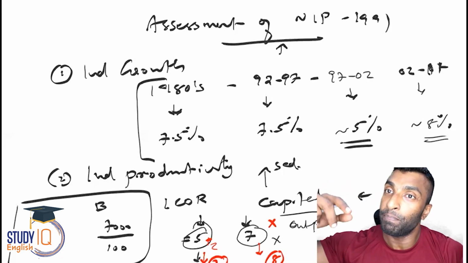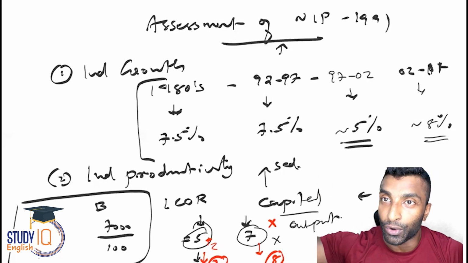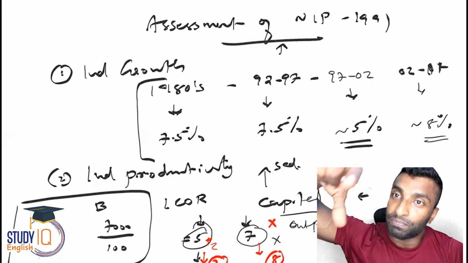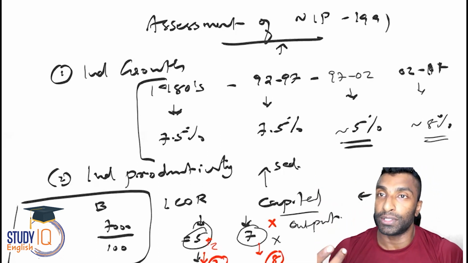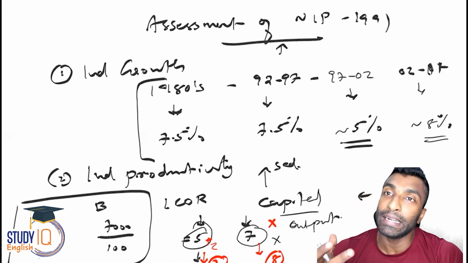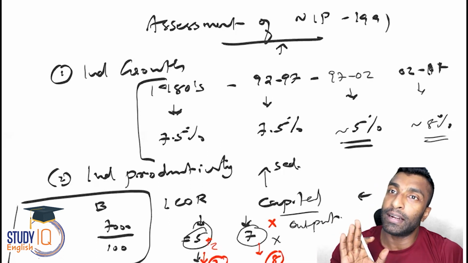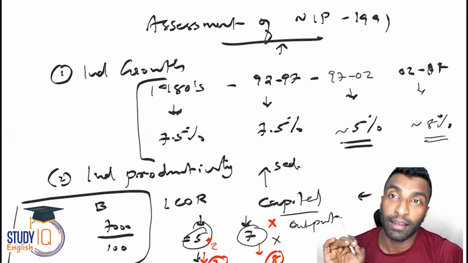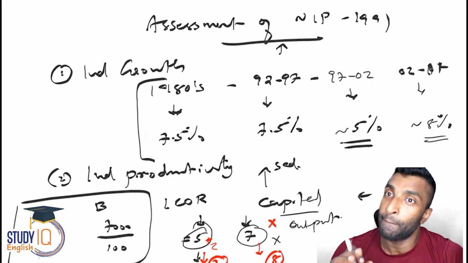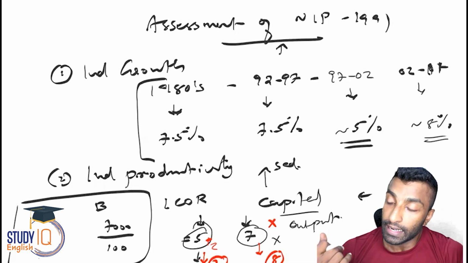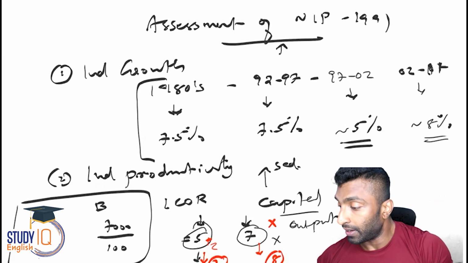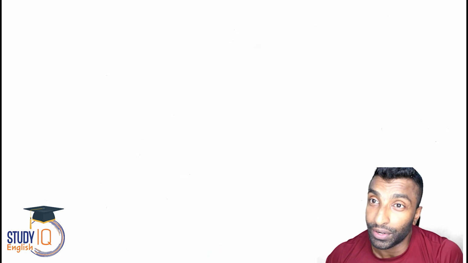We, over a period of time, consistently reduced our ICOR value. That means we are reducing the capital which is required to produce the output. That means efficiency is actually increasing, or productivity is actually increasing. Since independence, the problem that we were facing is actually lack of productivity or efficiency, and we are improving it, right? So that is very important. ICOR values consistently decreased.